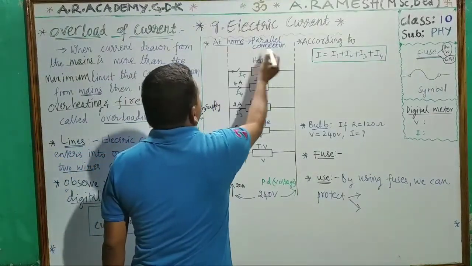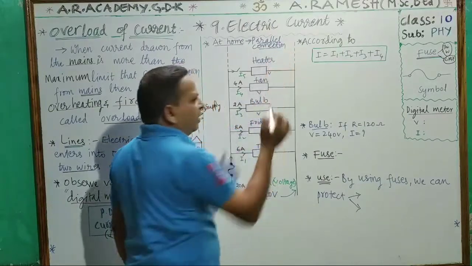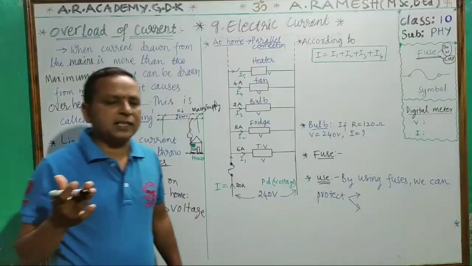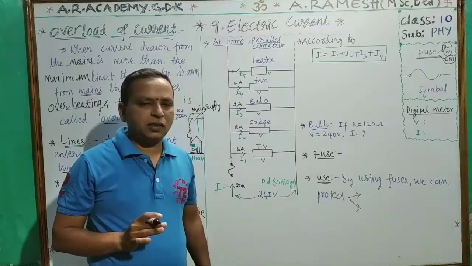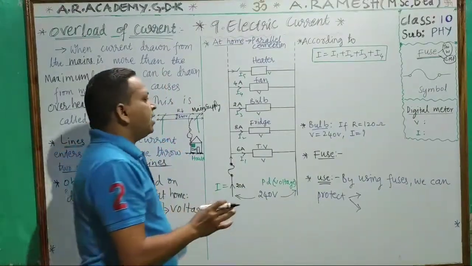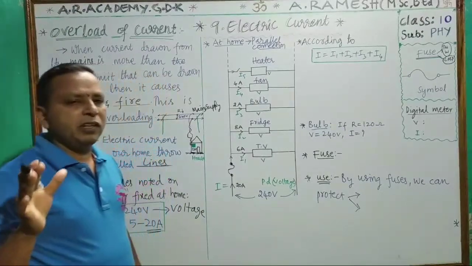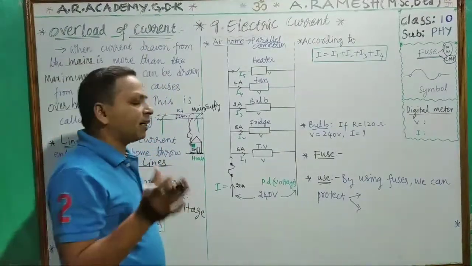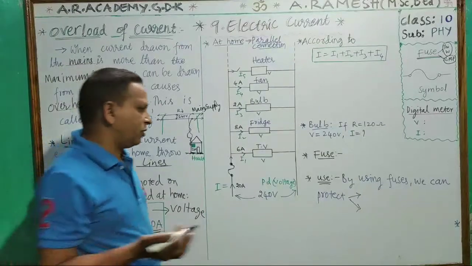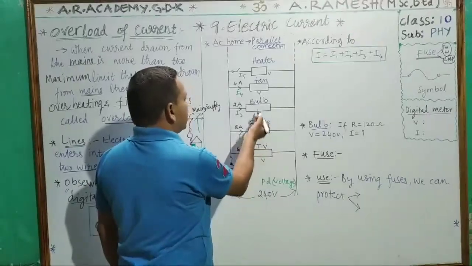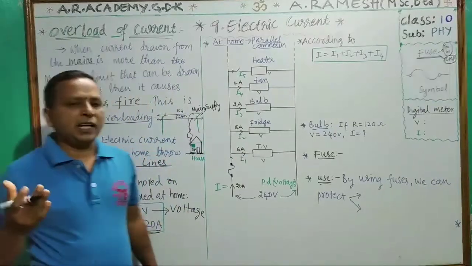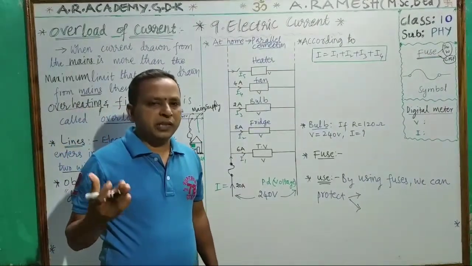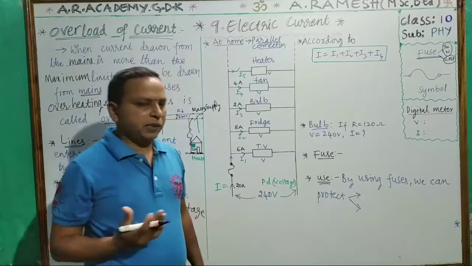Generally we discuss it in the case of resistances, series connection and parallel connection of resistances. Like this, we use different electrical appliances in our houses: TV, fridge, bulb, fan, heater. We use so many different electrical appliances in our houses for different purposes.